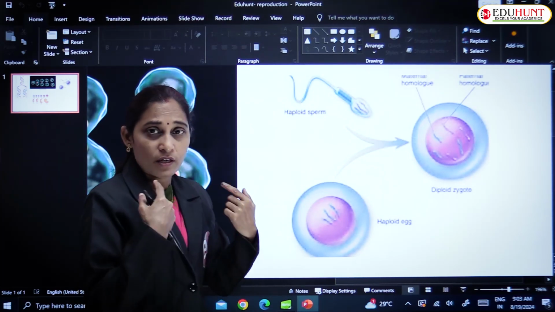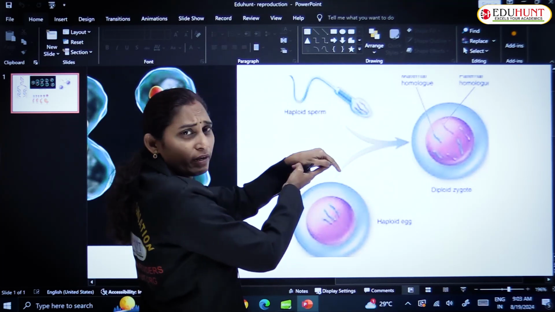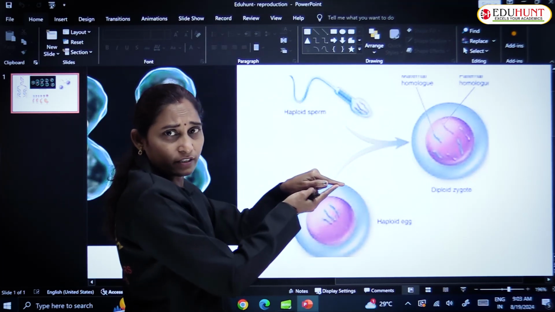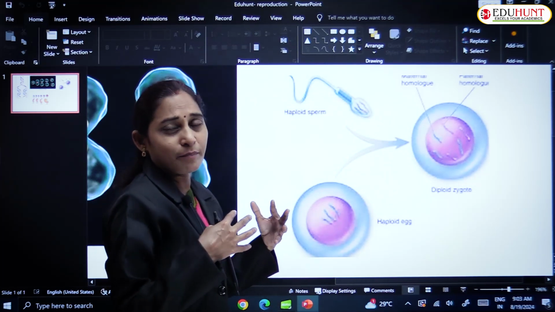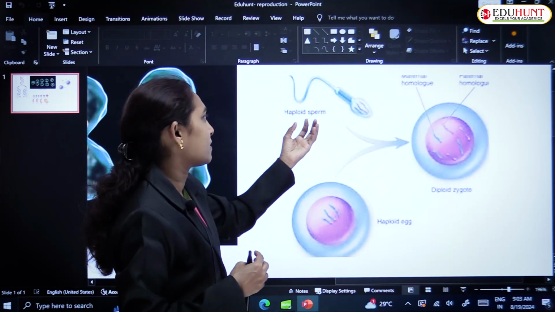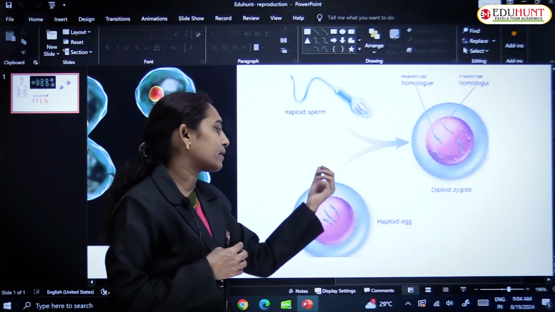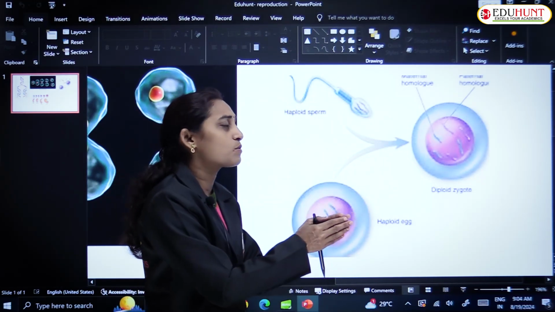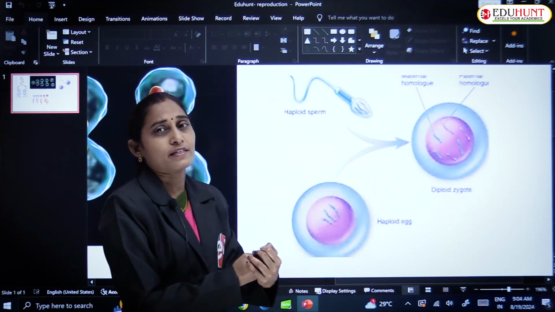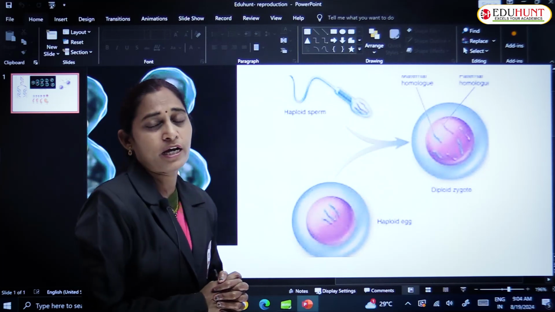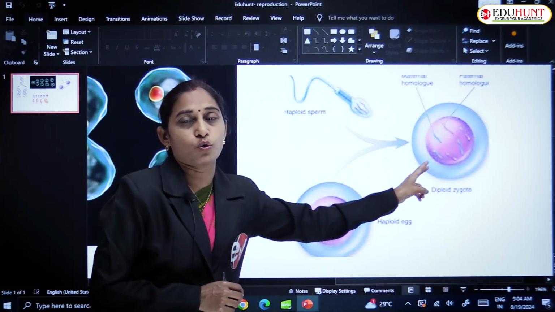While the process of reproduction is going on, both gametes fuse together. They bind with each other, and the genetic material, one set of chromosomes from one gamete and the other set from the other, enter together and form a fusion product called the zygote, which is diploid, because 1 plus 1 is equal to 2.